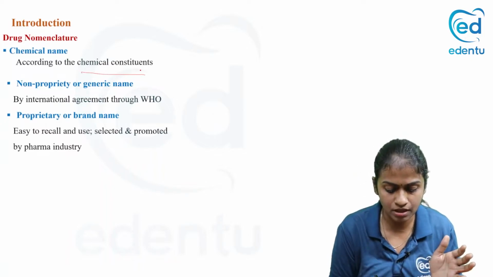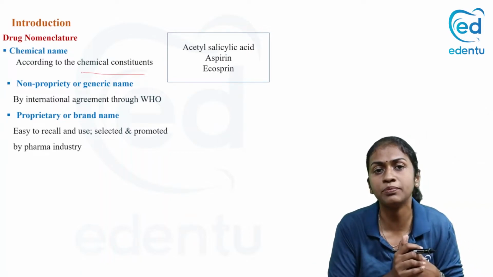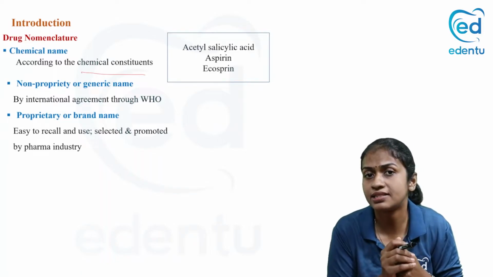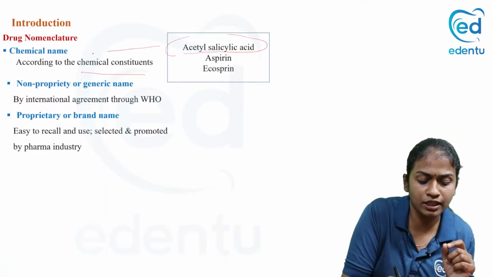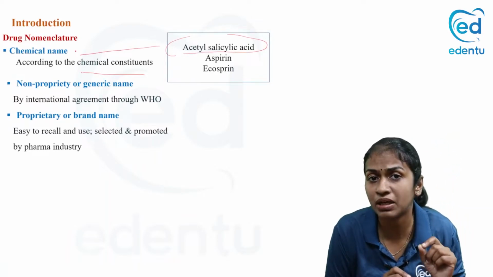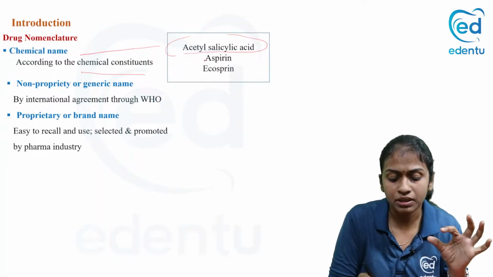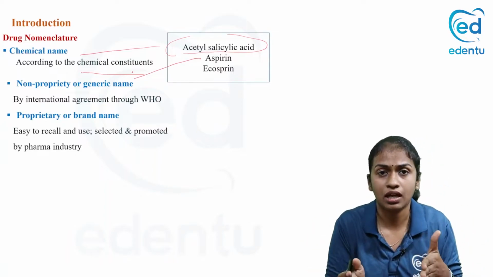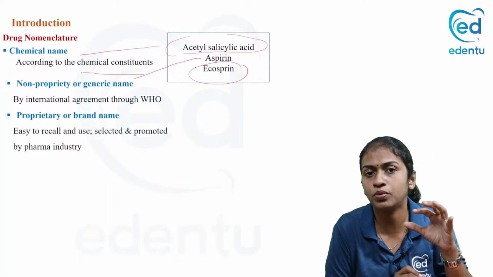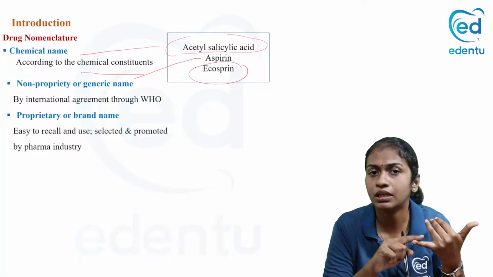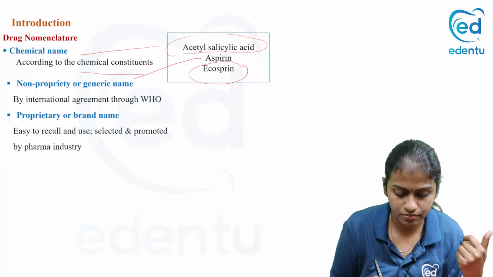We'll see the three names with an example. The common drug which we all know, aspirin, otherwise known as Ecosprin. So what is it actually? It is acetyl salicylic acid. Acetyl salicylic acid is the chemical name. What is aspirin? That's the non-proprietary or generic name. But there may be different brands of aspirin. One such brand is Ecosprin. So I hope you understood the difference between the chemical name, the non-proprietary or generic name, and the brand name.